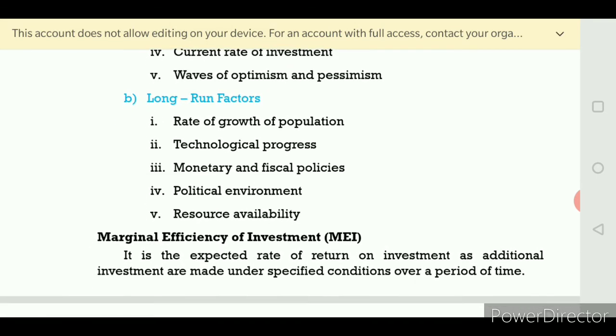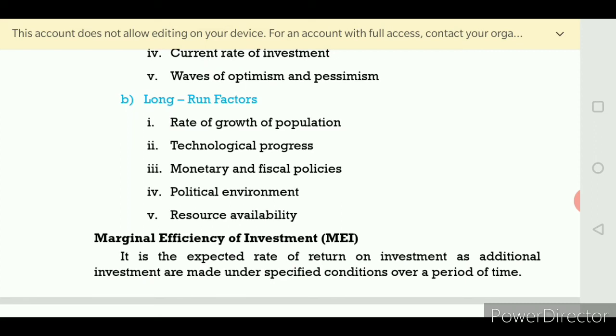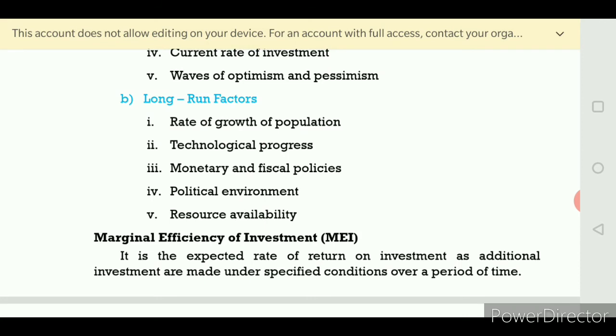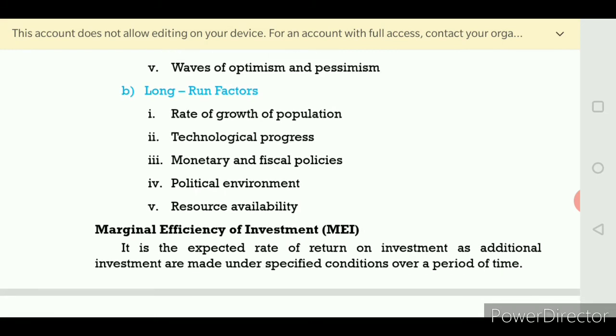Next one is the political environment. The most important thing to make an investment in an economy is political stability, smooth administration, and maintenance of law and order. All this helps the marginal efficiency of capital. So the political environment is also another factor which determines the investment. If there is political stability, smooth administration and maintenance of law, what happens to the marginal efficiency of capital? Automatically the marginal efficiency of capital will be high.